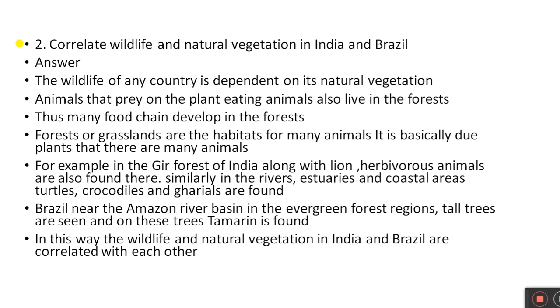Next point: in Brazil, near the Amazon River basin in the evergreen forest regions, tall trees are seen and on these trees tamarins are found. In this way, the wildlife and natural vegetation in India and Brazil are correlated with each other.